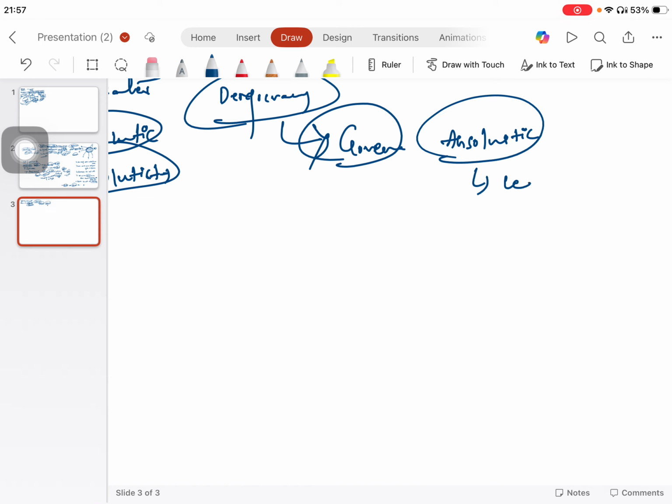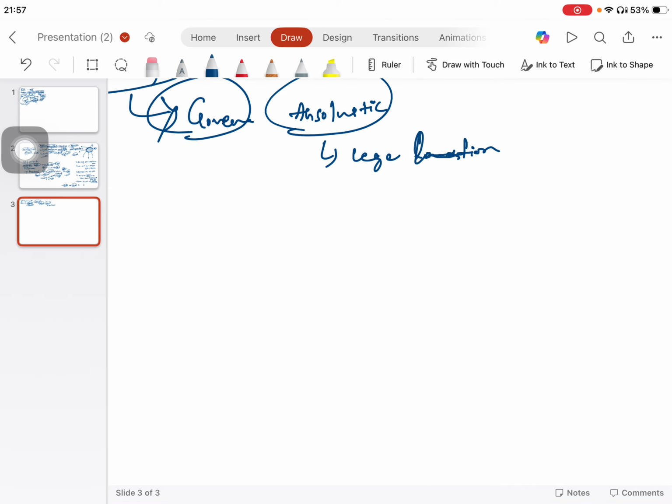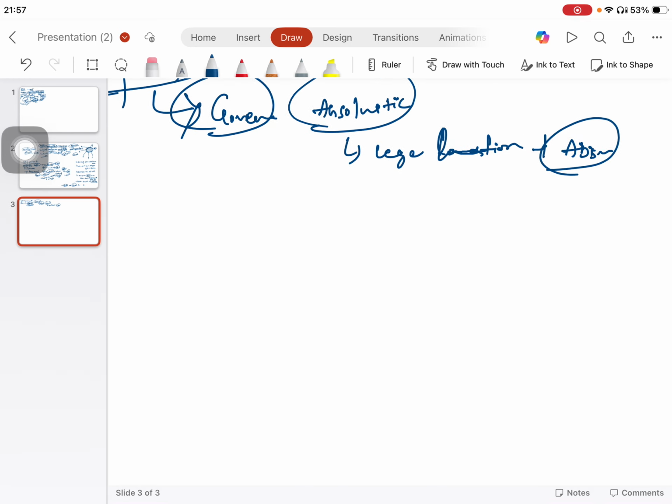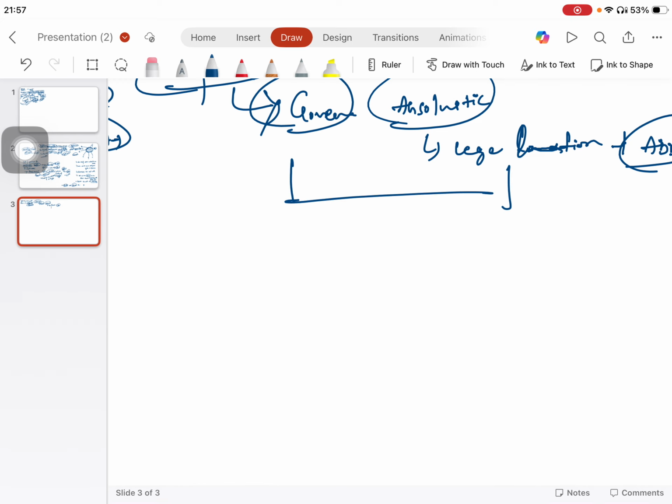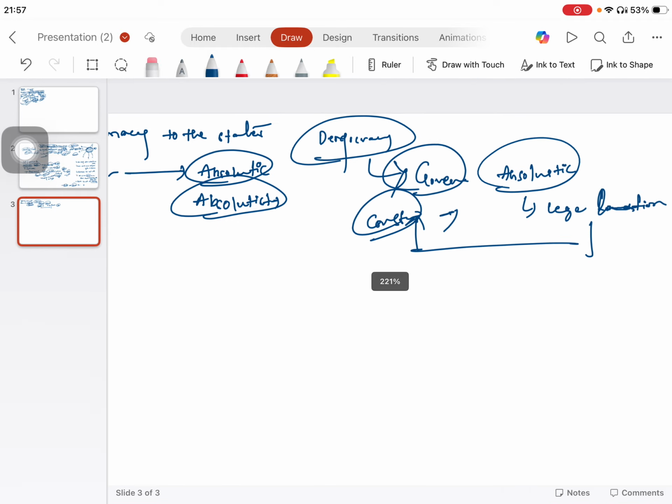Hence, there are legally enforceable limitations to prevent absolutism, and these limitations are placed in the constitution. Okay, these are the significance.